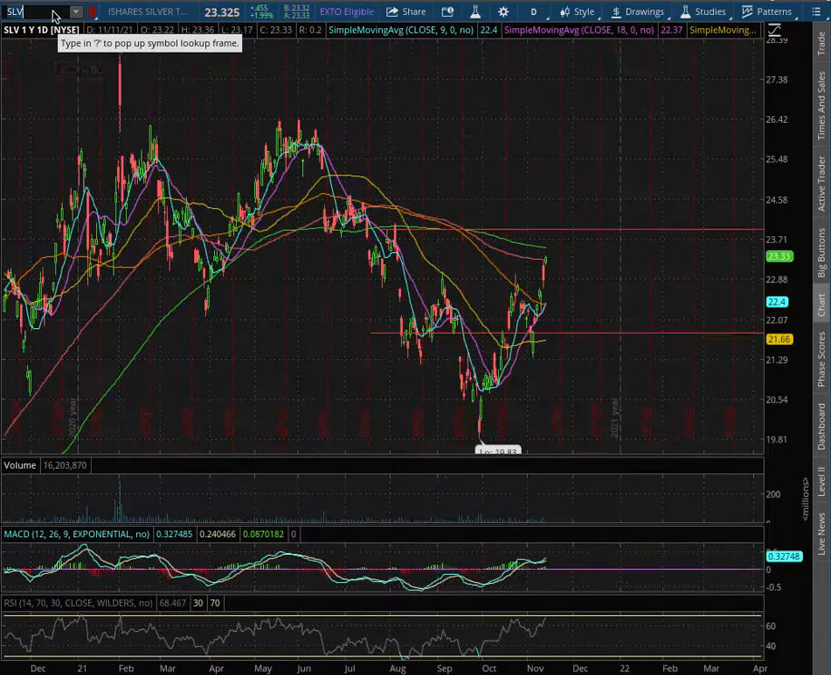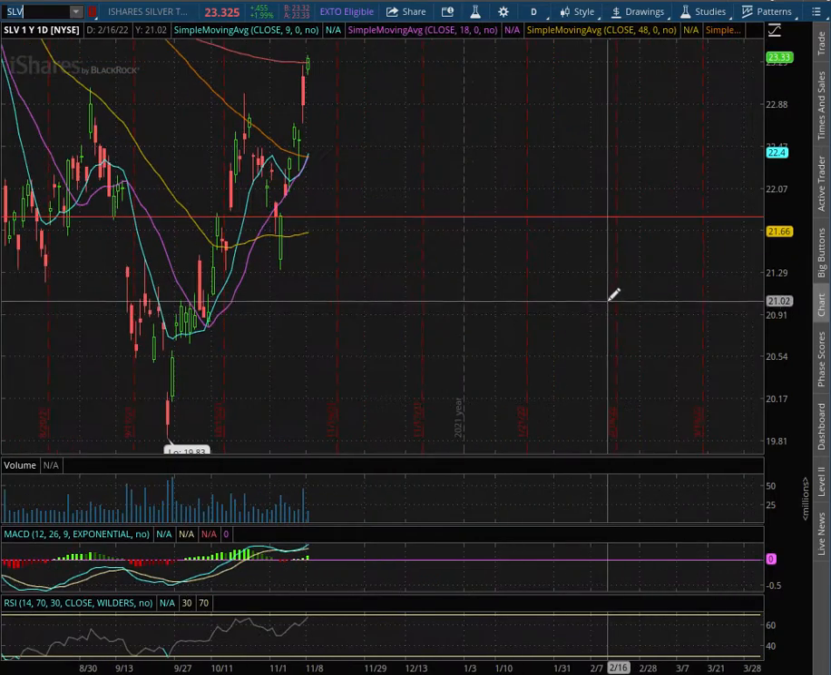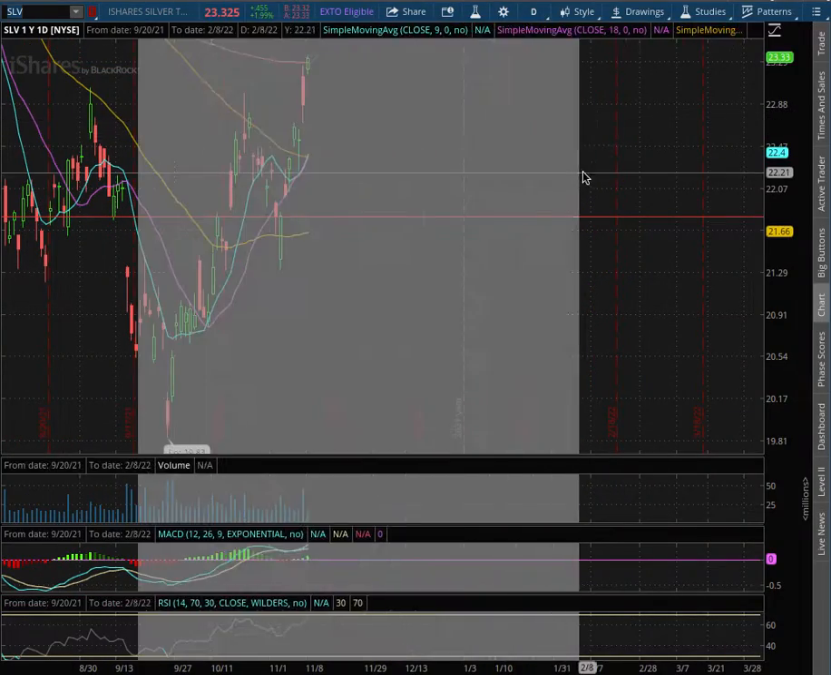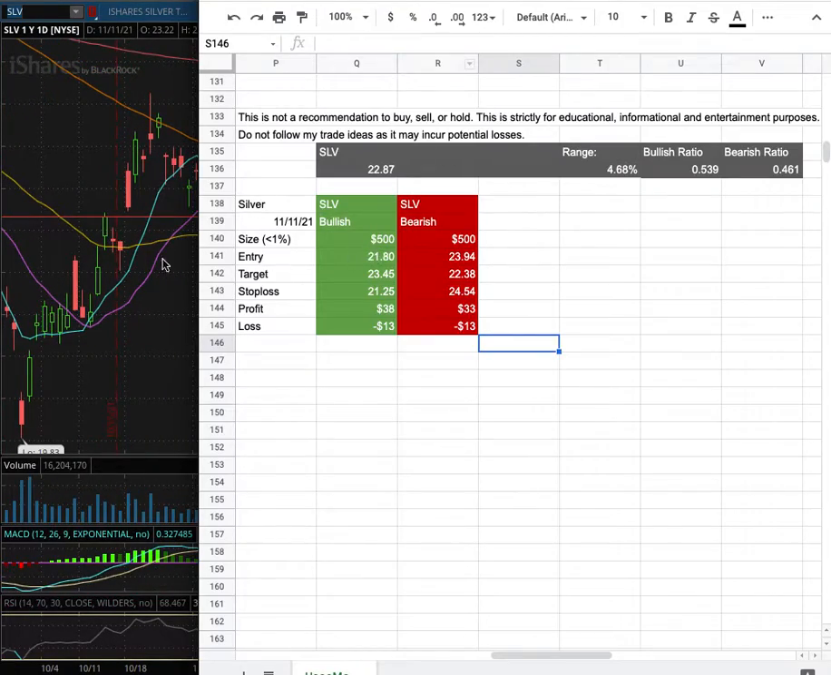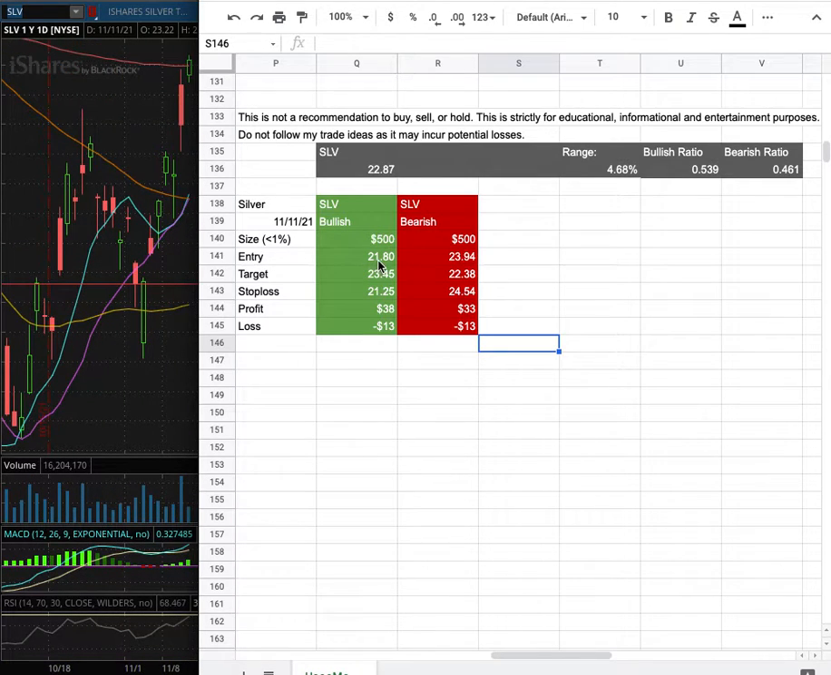As with the trade idea, I'll be trading SLV, and my position size for it is less than 1% of my portfolio. My long entry is at $21.80, and that is this range here. My sell target is at $23.45. My stop loss is at $21.25.